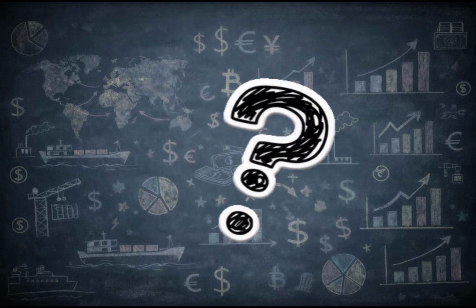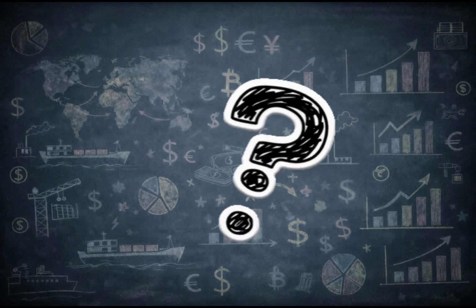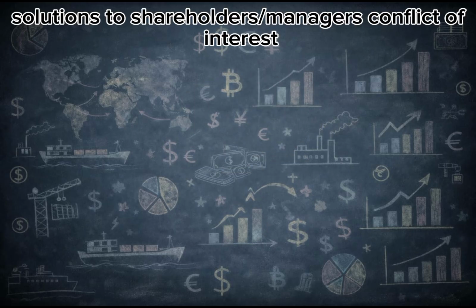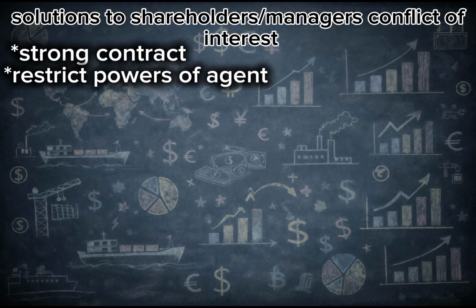So how do we reduce this agency problem? What are the ways we can mitigate this agency problem? One of the ways is to draw up strong contractual relationships that will guide the procedure to follow, so as to align the interests of the shareholders and the managers. Another way is to impose restrictions on the agent's power. That's to restrict the powers of the agent. This will give the principal more confidence in the business.